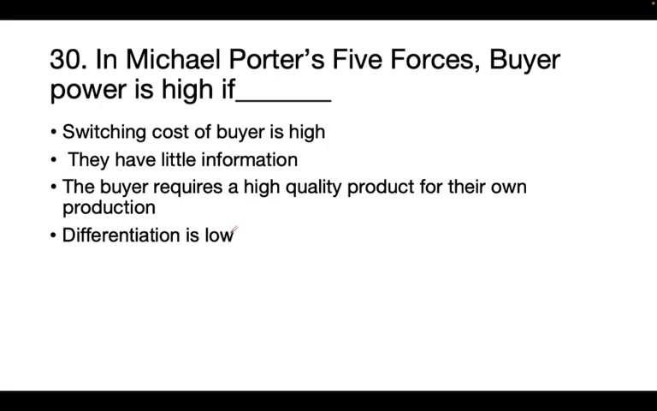Next question. In Michael Porter's five forces, buyer power is high if switching cost of buyer is high, they have little information, the buyer requires a high quality product for their own production, or differentiation is low. So the correct answer is differentiation is low.